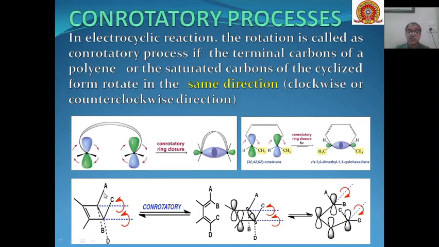And you can see on this carbon you have substituents A and B, and on this carbon you have substituents C and D. Through conrotatory motion, when this ring opening takes place through rotation in the same direction, the opening of this carbon-carbon bond will take place, and you will get this as the product.